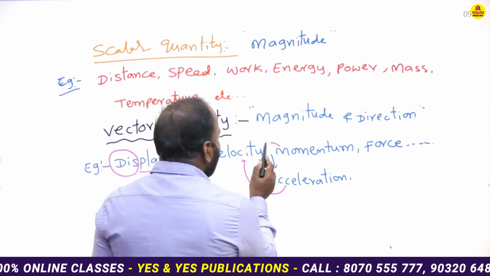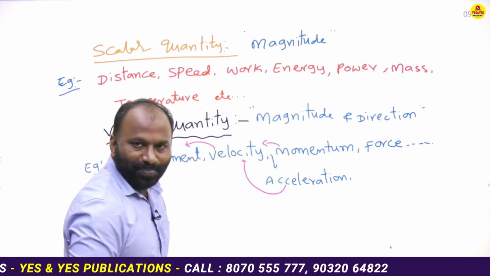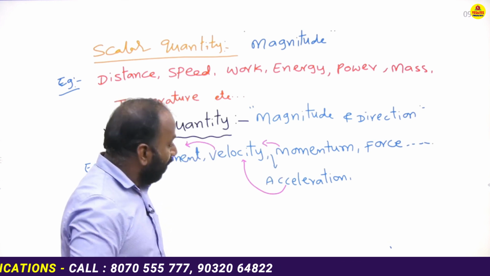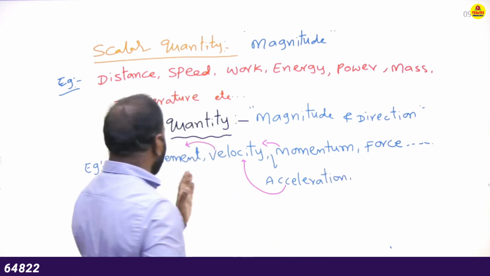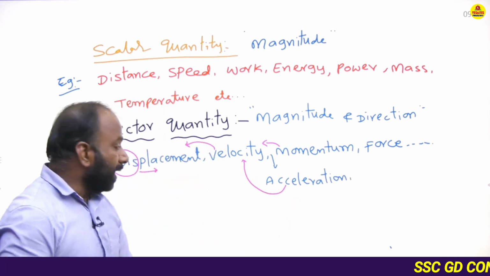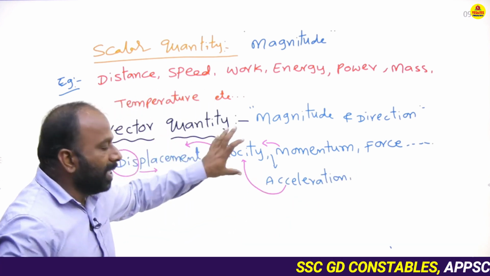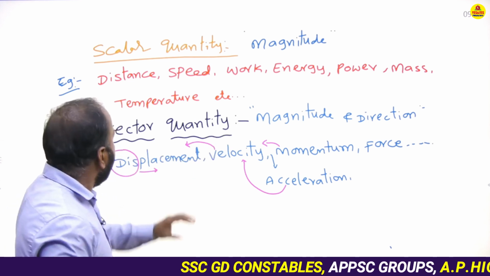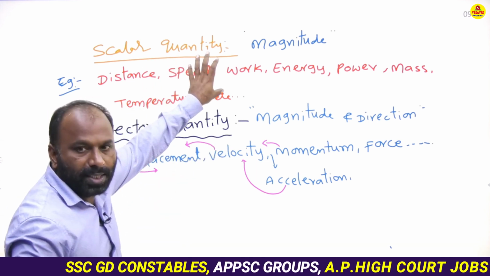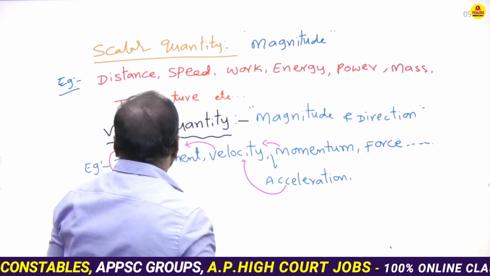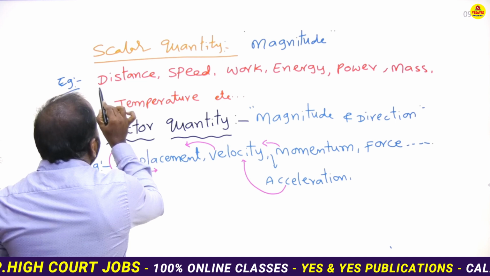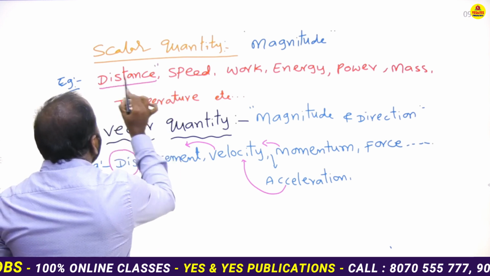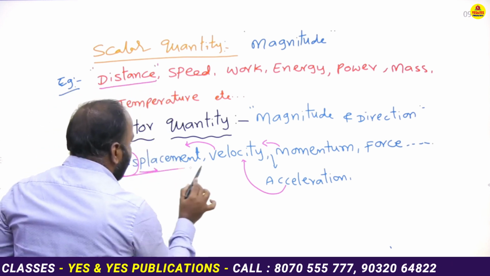Product of mass and velocity is momentum. We will discuss one by one. Force is the product of mass and acceleration. So these completely depend on the direction, but the scalar ones do not depend on the direction. Is it clear? Now we are going to discuss one by one, which is called distance, which is called displacement.